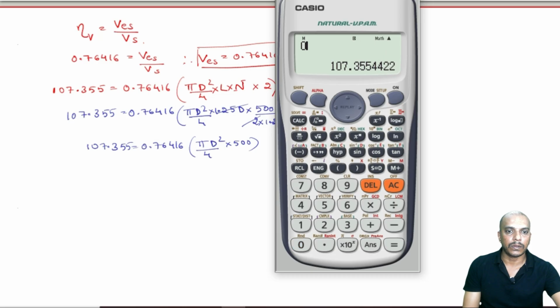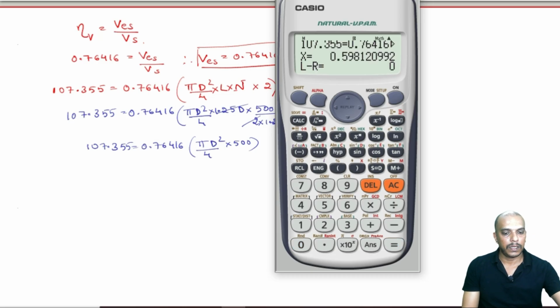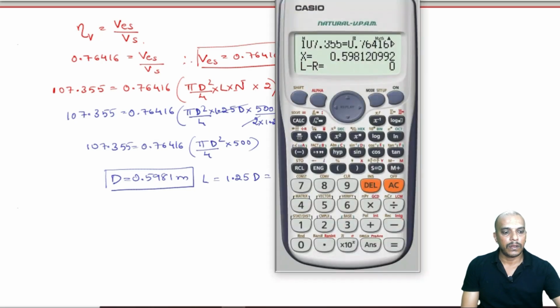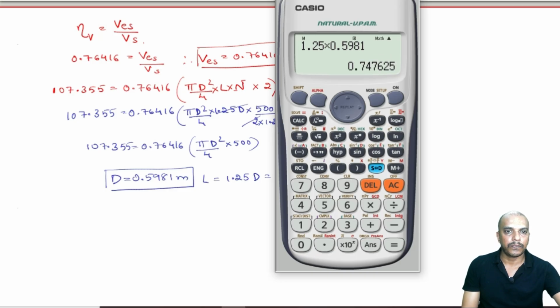Now the diameter is 0.5981 meter, and length is 1.25 times the diameter. So that will be 1.25 into 0.5981, which is 0.7476 meter.